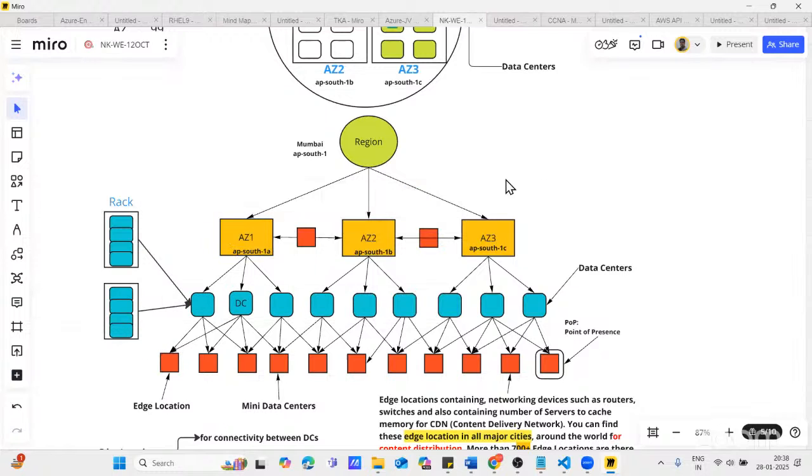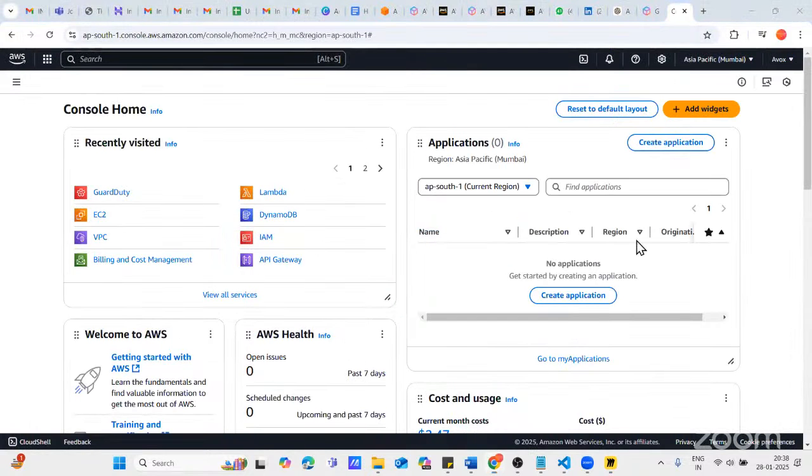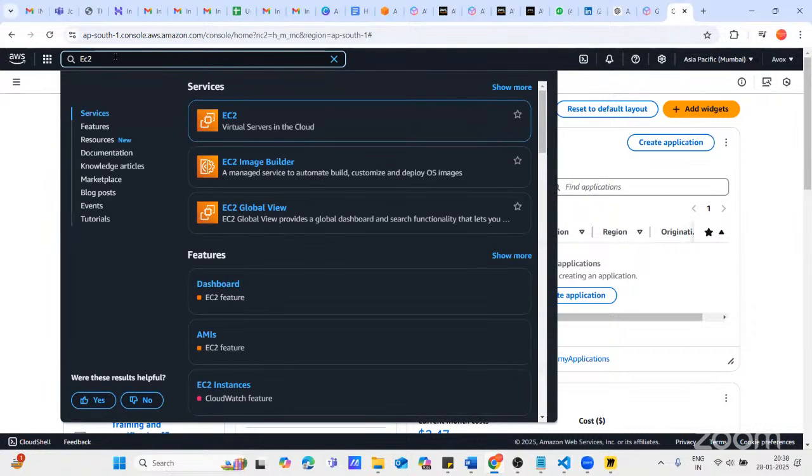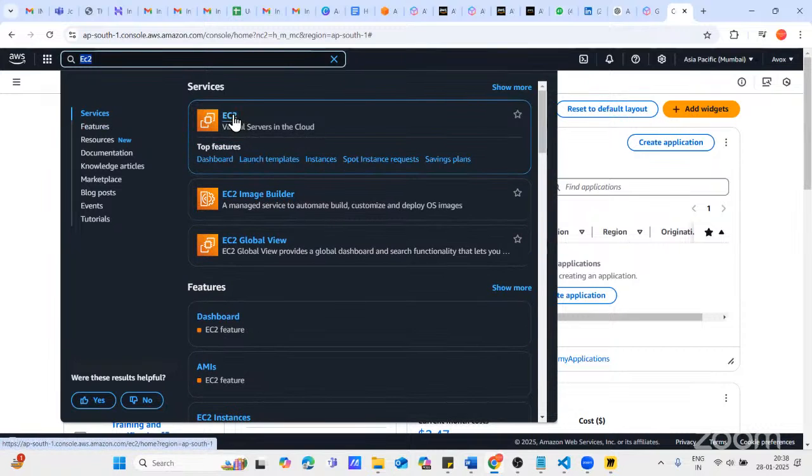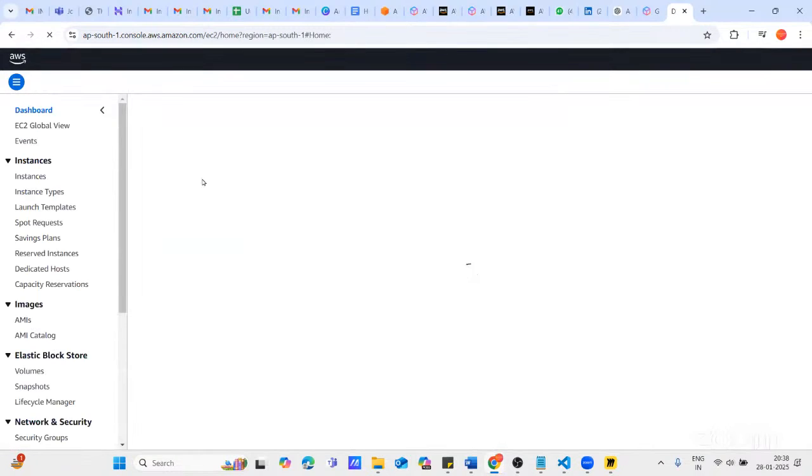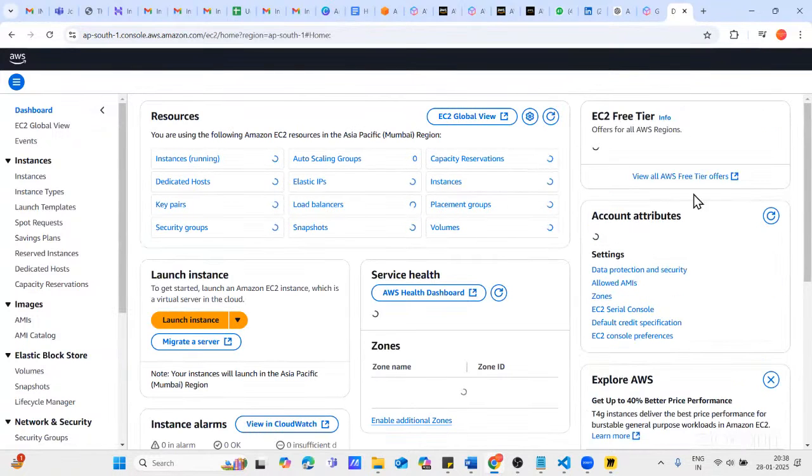Let me show you how, if you're creating a machine, you can select your region and availability zone. Okay, see, let me show you. See, for example, open. I'll explain to you about this console home also, but today this is a very simple and conceptual class I'm giving here. Let's say EC2. EC2 is what? EC2 is the name of a service. EC2 stands for Elastic Compute Cloud. I will start this service later on. But for now, I'm just telling you, in order to create your machine, you have to open EC2. This is the dashboard of EC2.